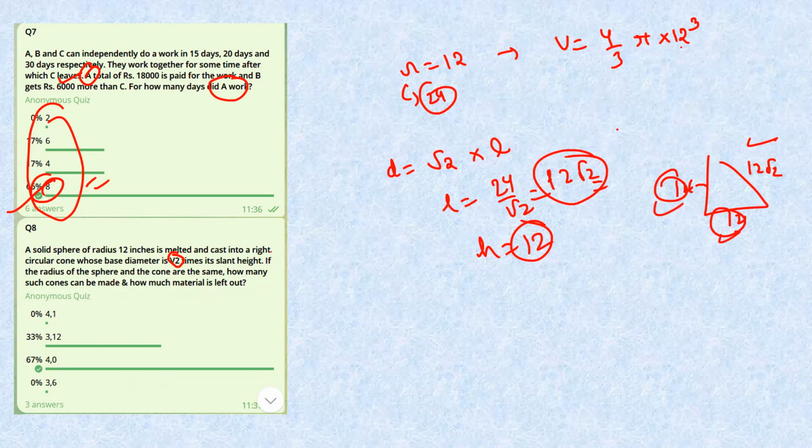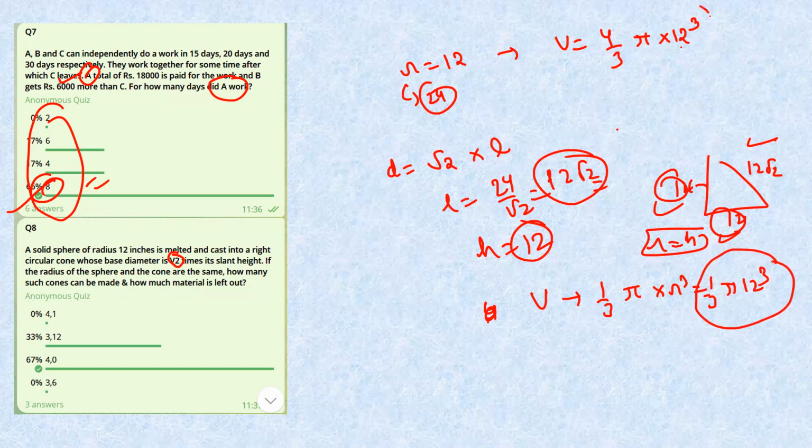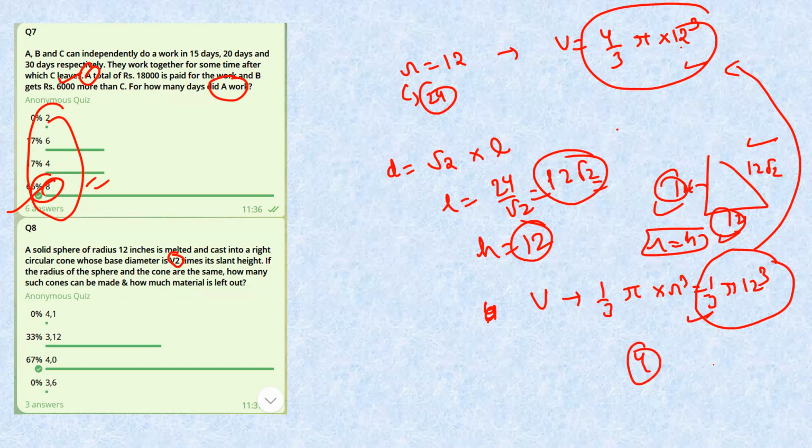Then how many cones can be made? First let's calculate the volume of each cone. This will be 1 by 3 pi r square h, and as radius is equal to height, this will be r cube, so 1 by 3 pi 12 cube. The sphere is 4 by 3 pi 12 cube, so this is basically 4 times. So 4 cones can be made with these specifications, and volume left will be 0. So 4, 0 is the answer to this question.